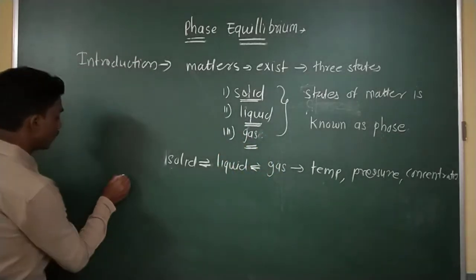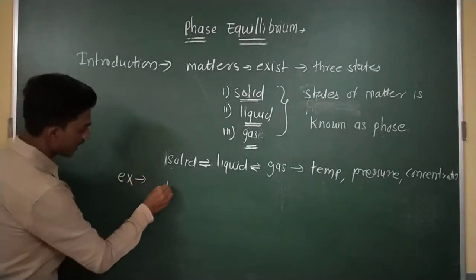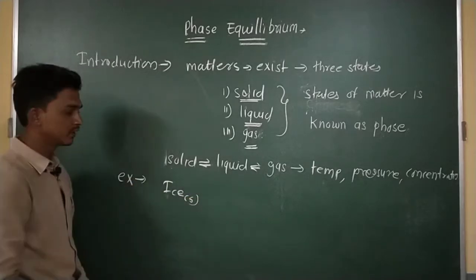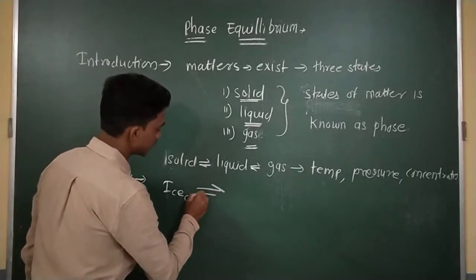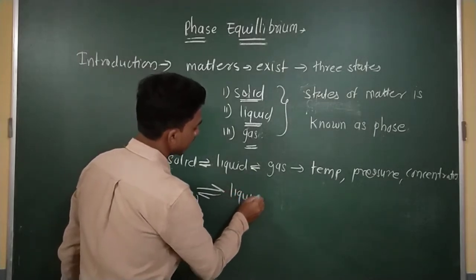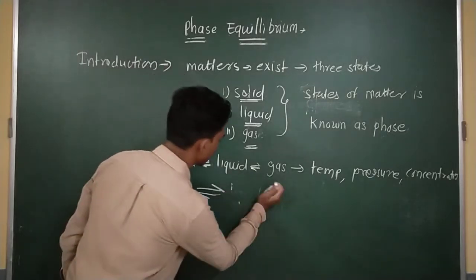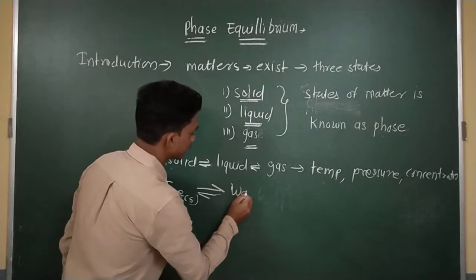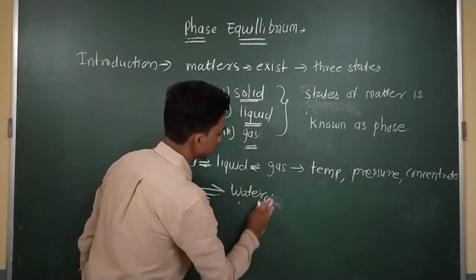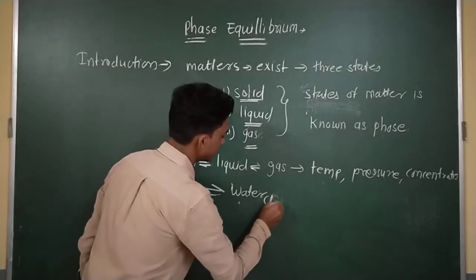For example, we can say ice. Ice is a solid, and at a specific temperature it gets converted into liquid, we can say water, sorry, water. This is the liquid, I am writing in bracket liquid.